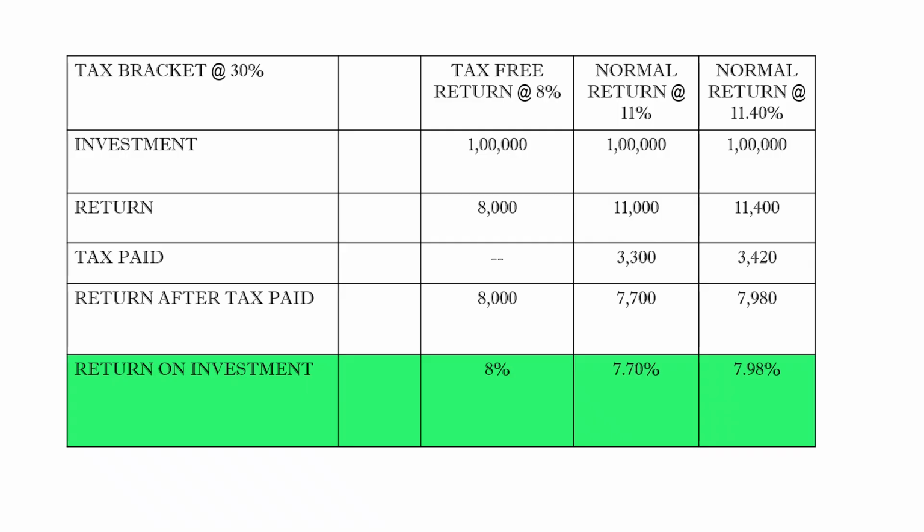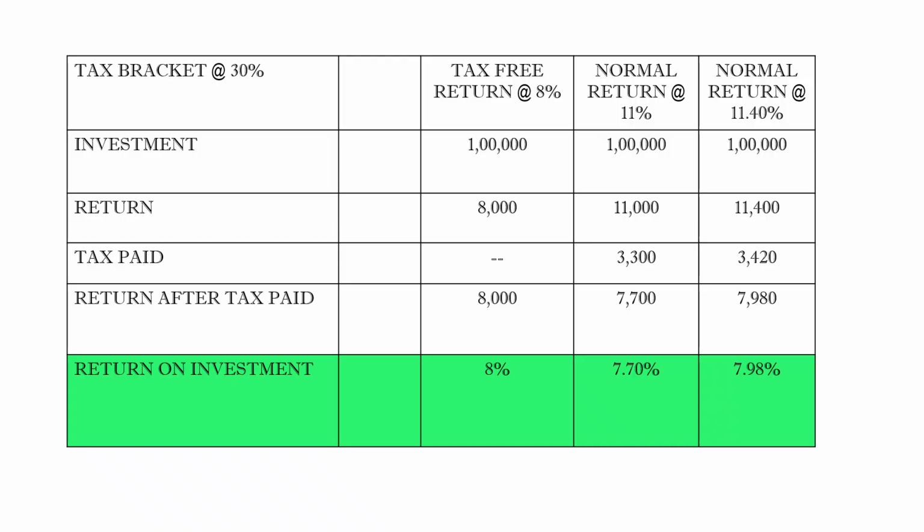In all the three cases, the investment is 1 lakh. The return is 8,000, 11,000, 11,400. The taxes paid in the second and third cases are 3,300 and 3,420, which is 30% of the returns. The return after tax paid comes to 8,000 in case of tax-free return, 7,700 in case of 11% return, 7,980 in case of 11.40%.